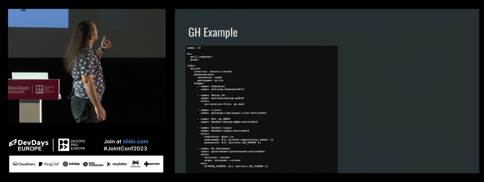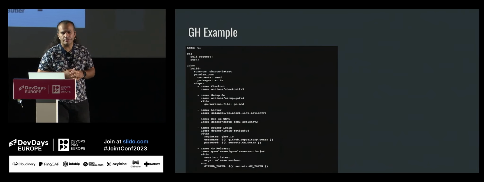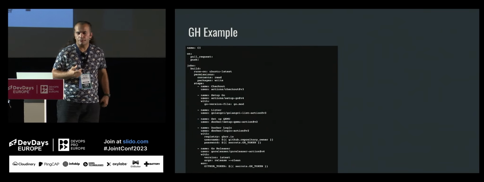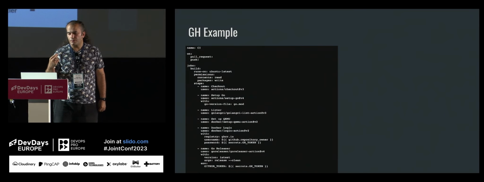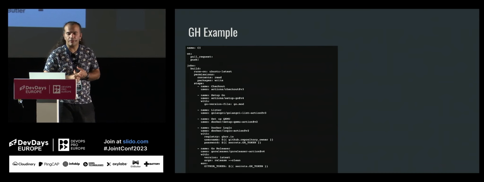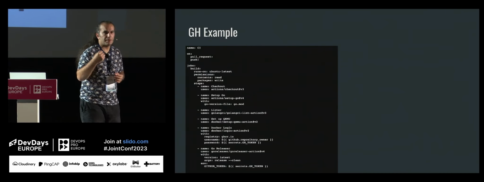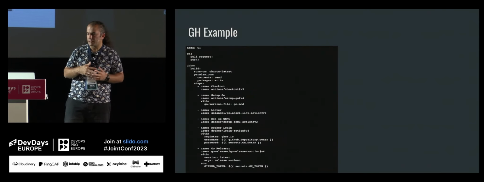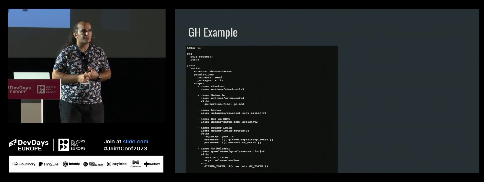So here in this example, this is a complete GitHub action. What I am doing here, if you create a pull request or if you push something to remote, it will spin up an Ubuntu machine, and this machine will have read contents and package write permission, because I am about to push my Docker image to my repository, so it will be attached to that. And I am simply checking out the repository.